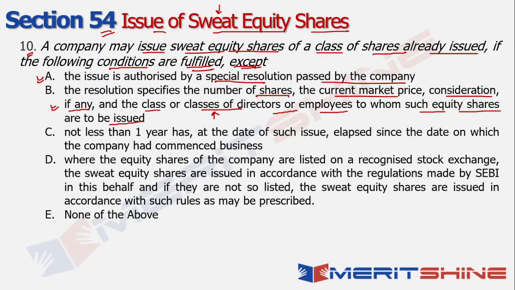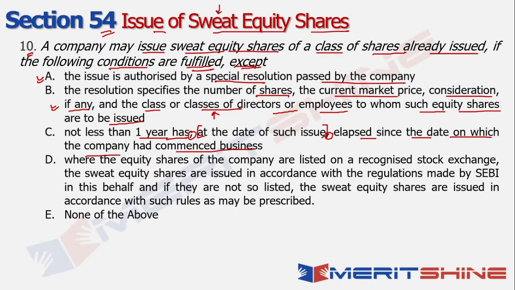Now let's look at option C. What does it say? Option C talks about the fact that not less than 1 year has, and again, as I said, remember the comma whenever you get confused. So if you read the sentence not less than 1 year has at the date of such issue, it sounds a little confusing, right? So just look at this as something that is mentioned in a bracket, right? So not less than 1 year has elapsed since the date on which the company had commenced its business, right?